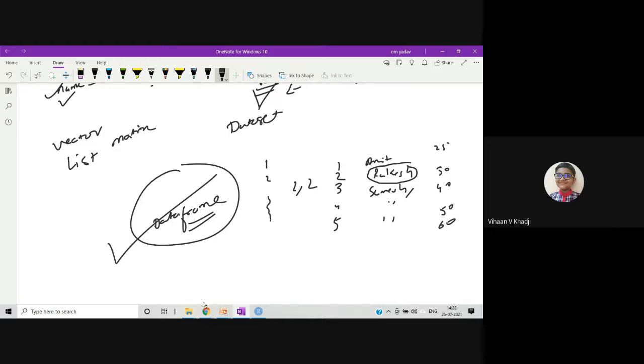Sir, this vector is for a collection of similar kind of data elements. But what if you need to store alphanumeric data? Yeah, if you want to store a combination of data types, you can create a list. We will come to that after this. Whenever you have a heterogeneous collection of data, like mixed kind of data, where you want to store the name also, roll number also, address also, all the data combined, you can always create the list kind of data. Clear? Yes. Thank you.